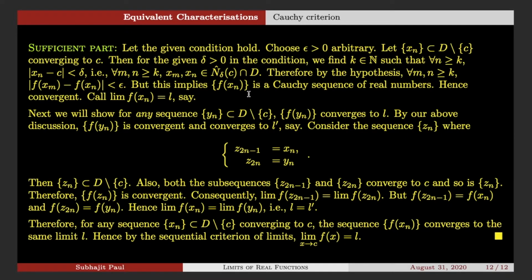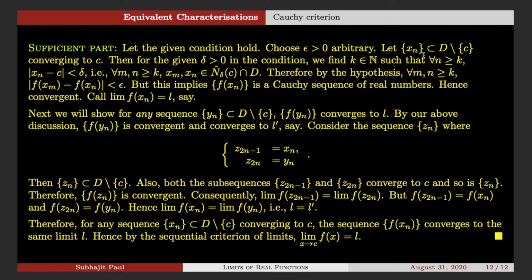We will show that the functional sequence converges to a number L, but this number L has a chance of depending on the choice of this sequence xn, because at different points the functional values are different.